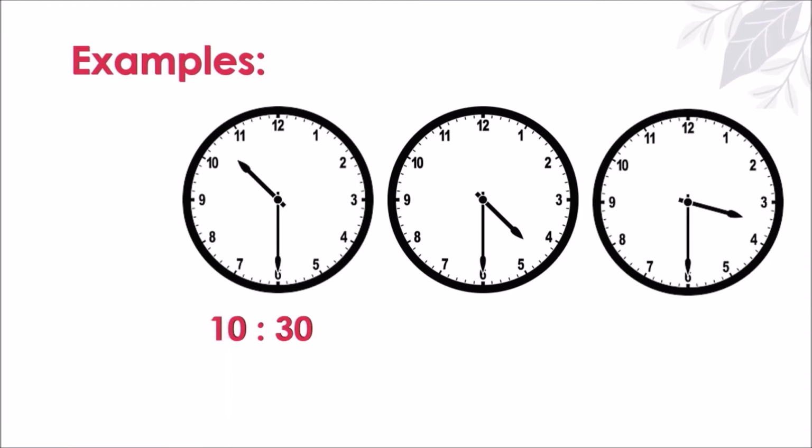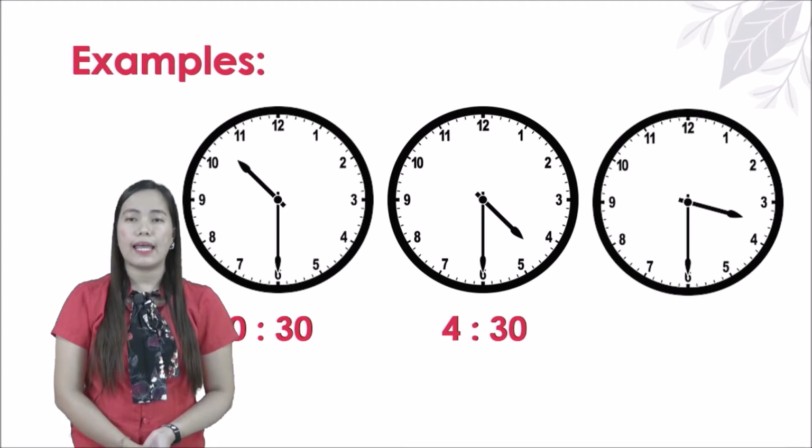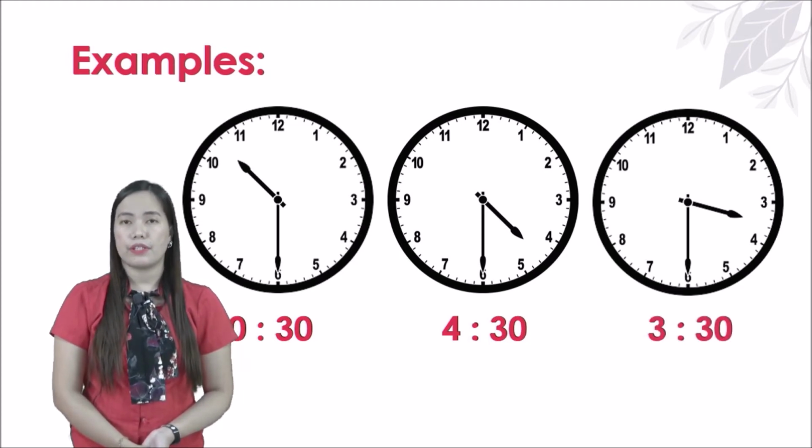How about the second picture? Look at the shorthand. It is between 4 and 5. So the shorthand did not pass the 5 yet. So it's still 4. And then 6. The longhand is in number 6. That's why it is 30. So that is 4:30. How about the last picture? The shorthand is between 3 and 4. And the longhand is in number 6. So that is 3:30.